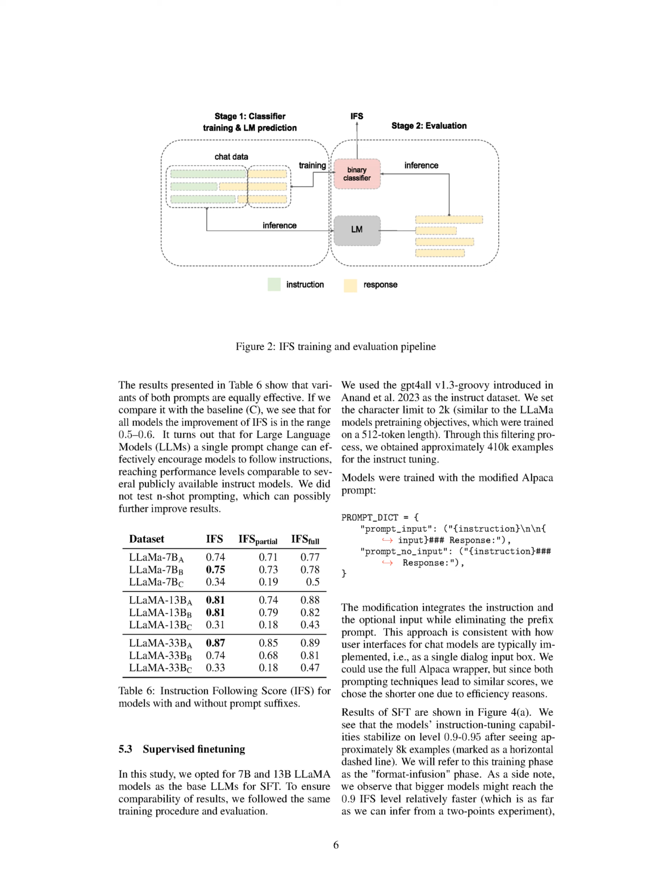The scores in Table 5 show that the difference between base and instruction following models lies in the relative difference between IFS partial and IFS full. Additionally, the authors explore prompt engineering as a method to encourage models to follow instructions, finding that prompt variants are equally effective and can significantly improve IFS scores compared to the baseline.